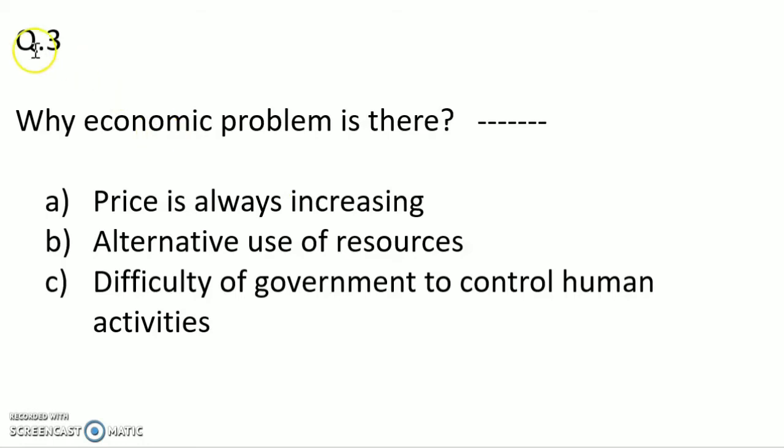Now question 3. Why is there an economic problem? Option A, price is always increasing. Option B, alternative use of resources. Option C, difficulty of government to control human activities. Why is there an economic problem? That is the question. Is it price is always increasing? No. Then alternative use of resources. Then difficulty of government to control human activities. Is it difficulty of government to control human activities? No. So the answer is option B, alternative use of resources.